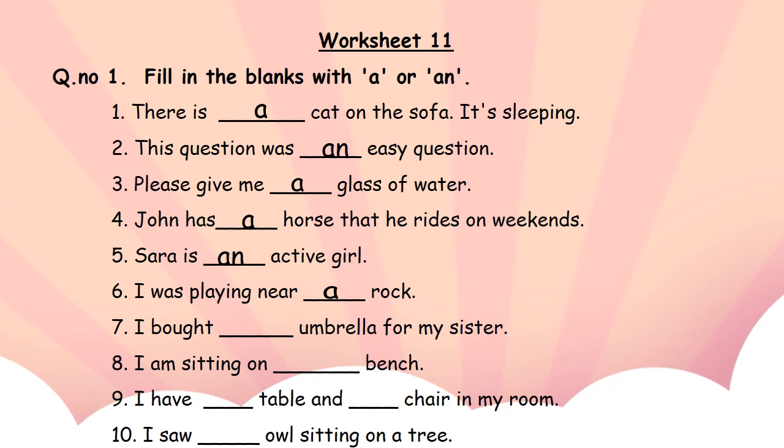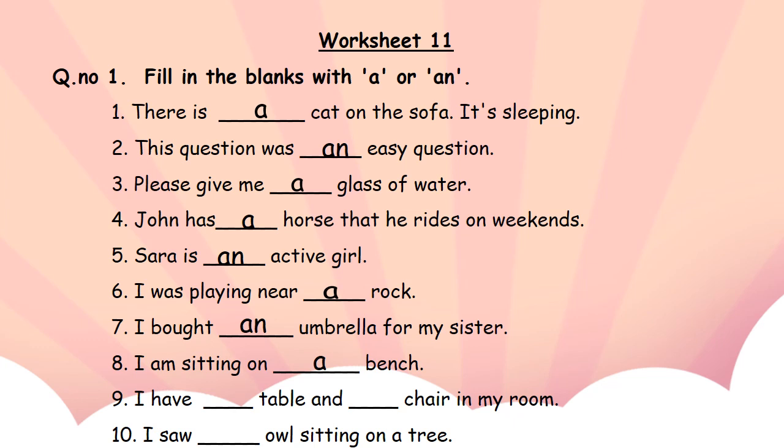Seventh blank is I bought dash umbrella for my sister. I bought an umbrella for my sister. Eighth blank is I am sitting on dash bench. I am sitting on a bench.